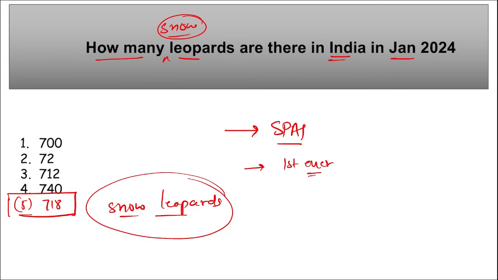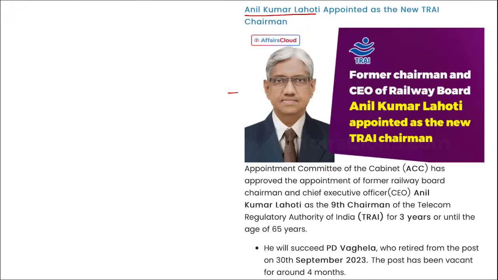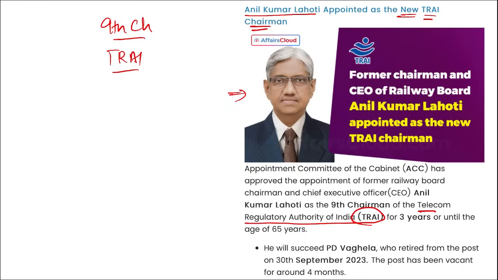This was the first ever such kind of scientific study. Anil Kumar Lahoti, as you can see him in the picture, has been appointed as the new TRAI chairman. TRAI is your Telecom Regulatory Authority of India, and he has been appointed as the ninth chairman of TRAI. He will be in this position for 3 years, and he will be succeeding PD Vaghela, who retired from the post on 30th of September, and the post has been vacant for around 4 months.